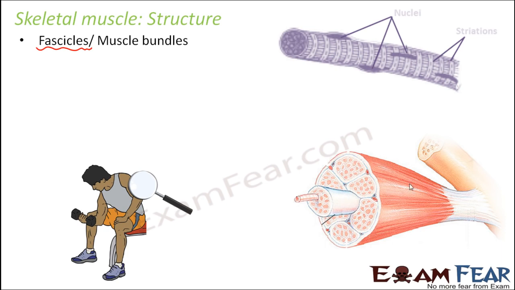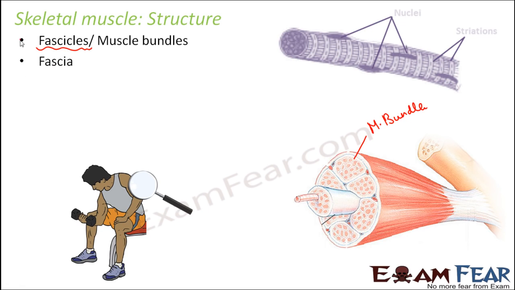Now let us focus on the muscles. This is how the muscles look like. If you look at the cross section of the muscles, inside the muscles you have muscle bundles like this. Each of these spherical structures is a muscle bundle, which is also known as a fascicle.